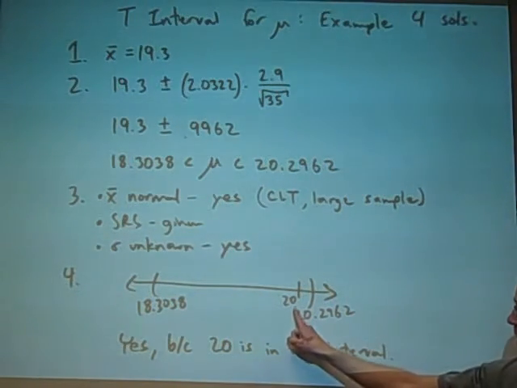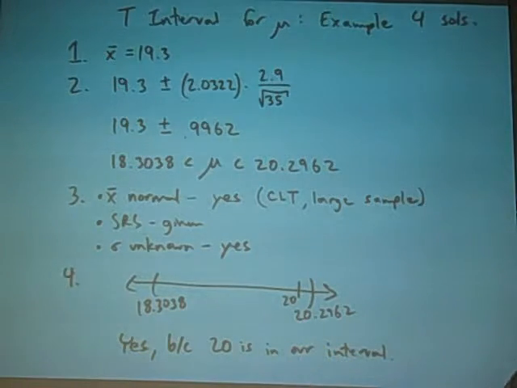20 is actually within our confidence interval, so it is reasonable to think that the true mean is 20 because it's in our confidence interval. Any questions about either one of those two?